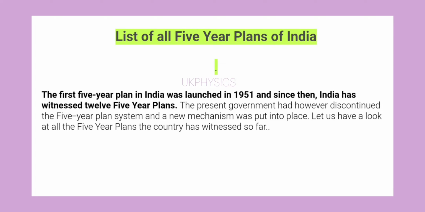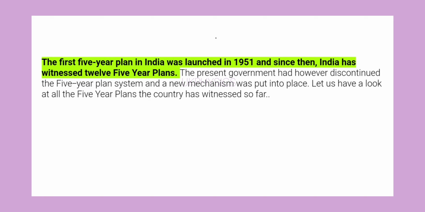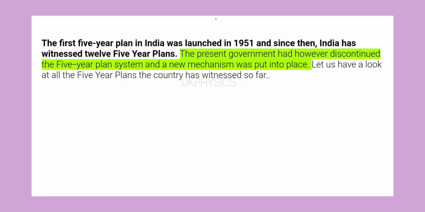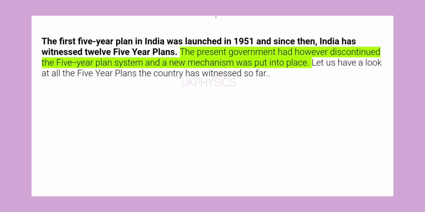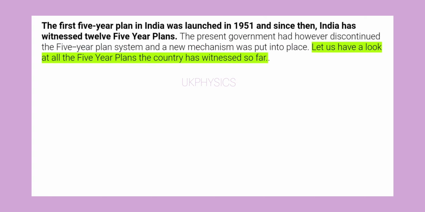List of all 5-year plans of India. The first 5-year plan in India was launched in 1951, and since then, India has witnessed 12 5-year plans. The present government had, however, discontinued the 5-year plan system and a new mechanism was put into place. Let us have a look at all the 5-year plans the country has witnessed so far.